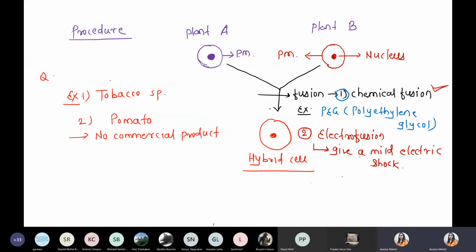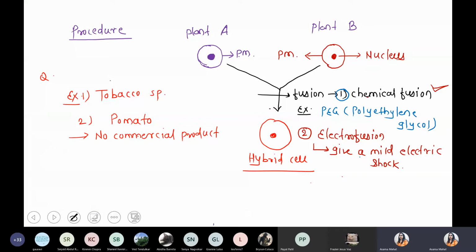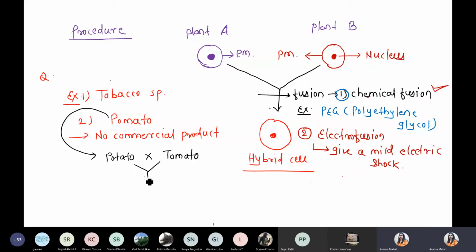If I talk about how pomato gets produced, pomato is basically a combination of potato plus tomato. Potato, one species, is crossed with tomato. After the fusion, there is a development of one hybrid species, the pomato.